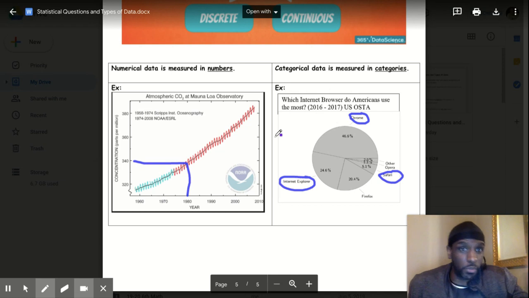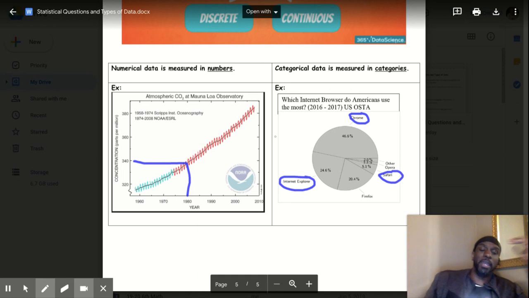Click this tab if you use Safari. Click that tab if you use Internet Explorer. You click this tab if you use Chrome, okay? So these are all types of categorical data, okay? Ages, heights, IQs, that is numerical data. Hair type, race, gender, stuff like that, that is categorical data. Oh, males, how many? If you're male, this is a category. Female, this is a category. Okay, race, that's a category.